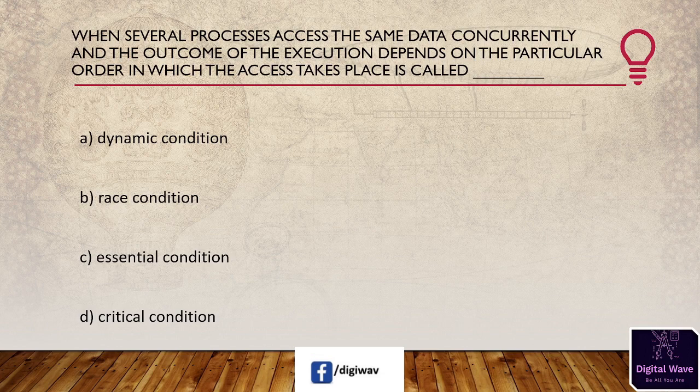First option available here is dynamic condition, second one is race condition, third one is essential condition, and the last one is critical condition. So the right answer will be race condition. When several processes access the same data concurrently and the outcome of the execution depends on the particular order in which access takes place, it is called race condition.